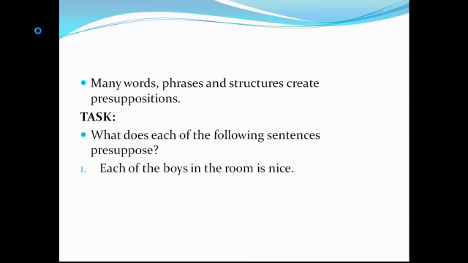Let's move on to the next one. That pig is fat. What does the statement "that pig is fat" presuppose? Remember, presupposition is what we assume is already known by the person we are talking to. So if we tell somebody, "that pig is fat," what are we assuming that this person we are talking to already knows?